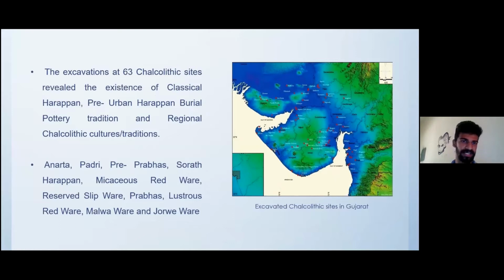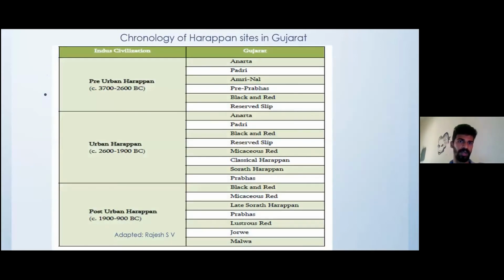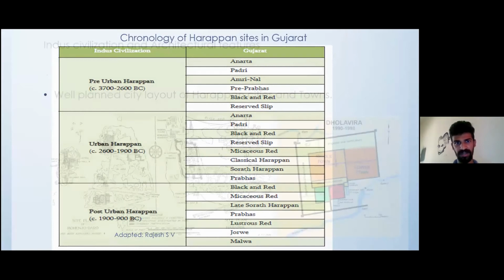The excavations at 63 Chalcolithic sites revealed the existence of classical Harappan, pre-urban Harappan, burial pottery tradition, and regional Chalcolithic cultures. The traditions include Anarta, Padri, pre-Prabhas, Sorath Harappan, Micaceous red ware, red slip ware, Prabhas, Nestos red ware, Malwa ware, and Jorwe ware. In Gujarat, the culture can be divided into 3 cultural phases: pre-urban Harappan, urban Harappan, and post-urban Harappan. A number of regional cultures emerged during these phases.